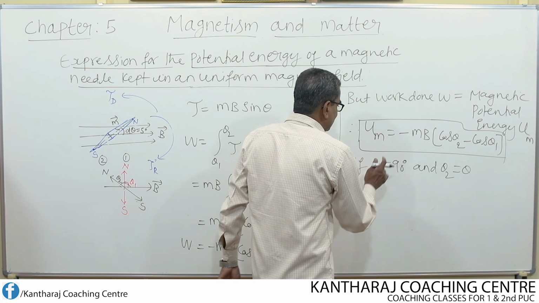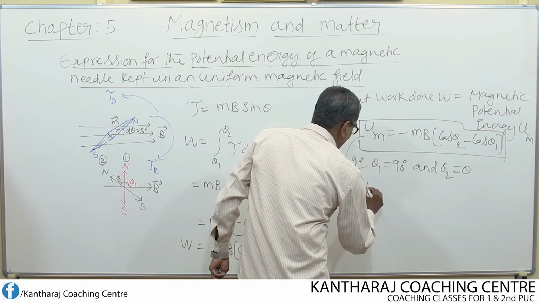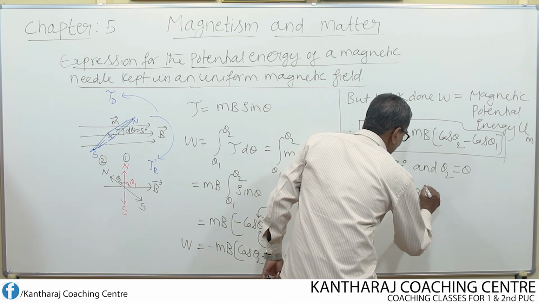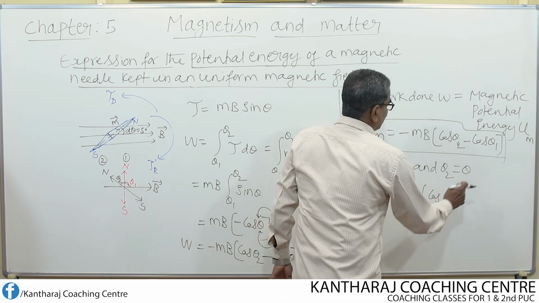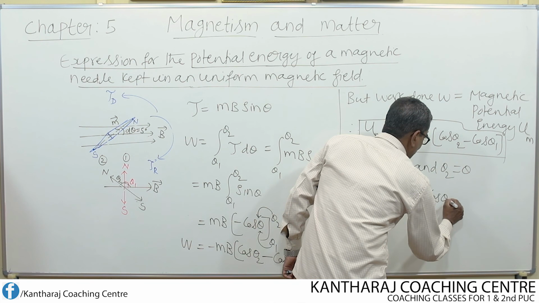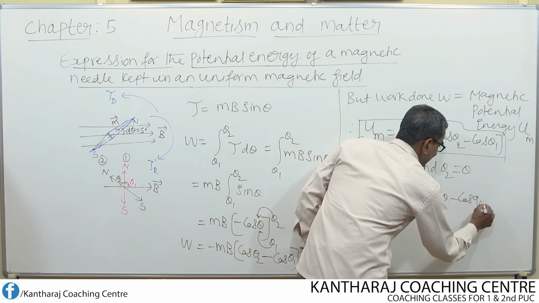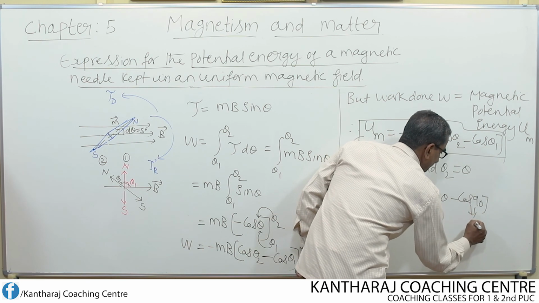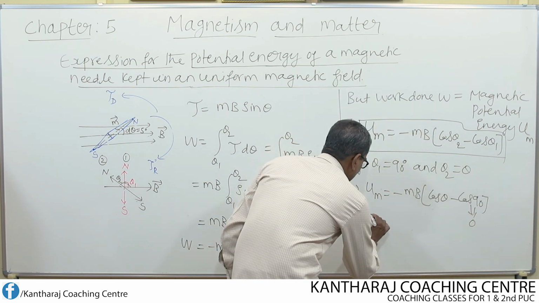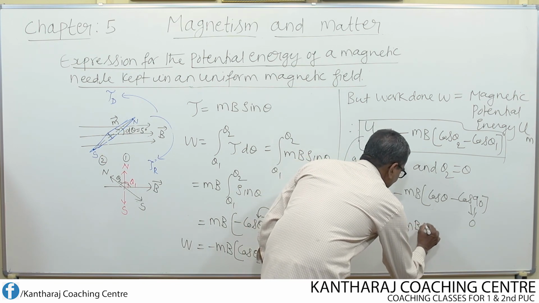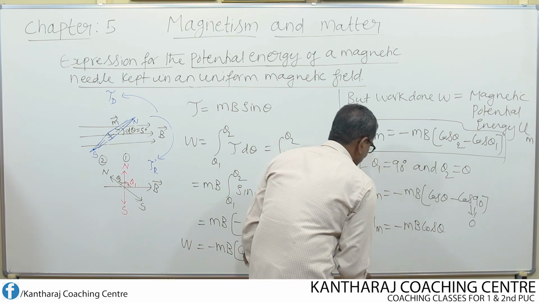If I substitute that in this equation, UM equals minus MB into cos theta minus cos 90 degrees, and we know that cos 90 is equal to 0. Finally this equation becomes UM equal to minus M into B into cos theta.